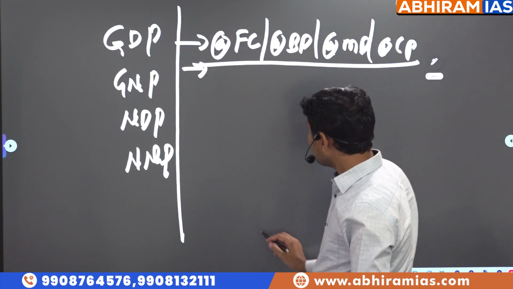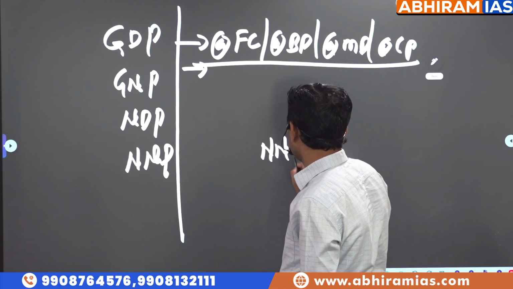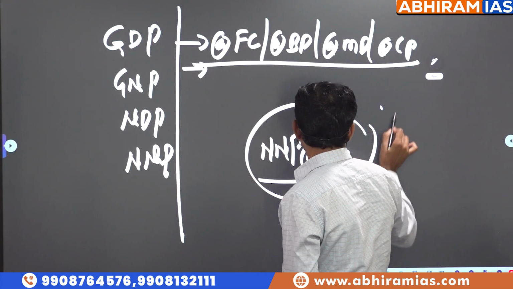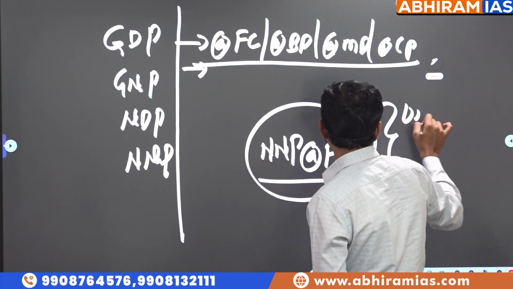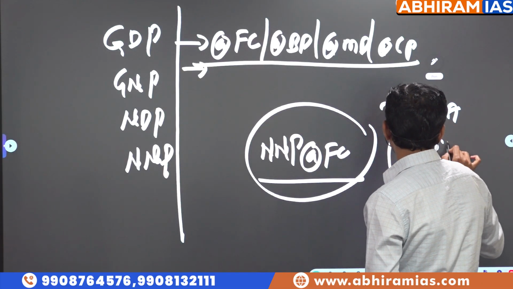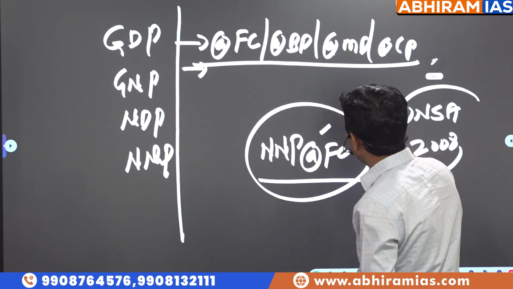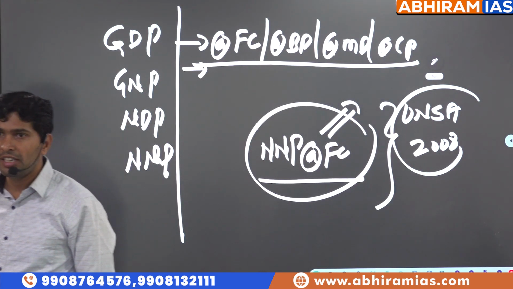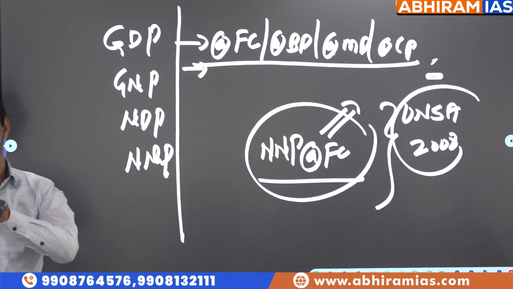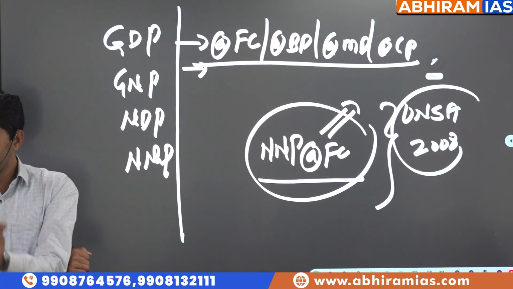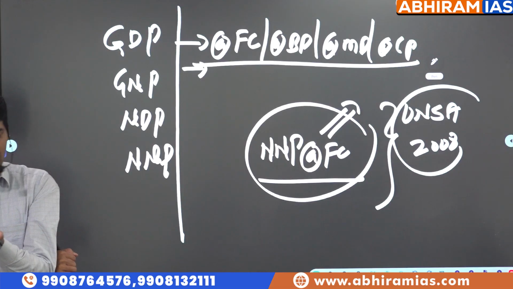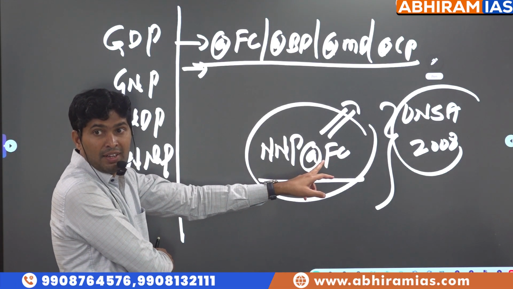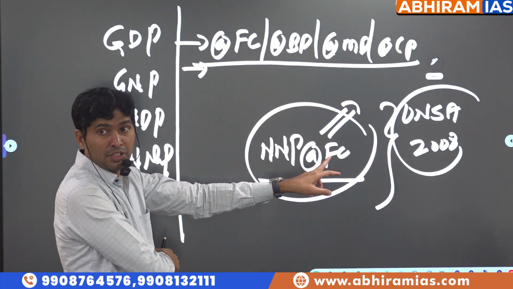However, for per capita income calculation to estimate economic growth, based on the United Nations System of National Accounts 2008, we consider NNP at factor cost the purest form of national income. That's the reason why in almost every textbook, national income is defined as NNP at factor cost. Why, sir? Market price may be misleading because of so many taxes. Basic price also involves production taxes.